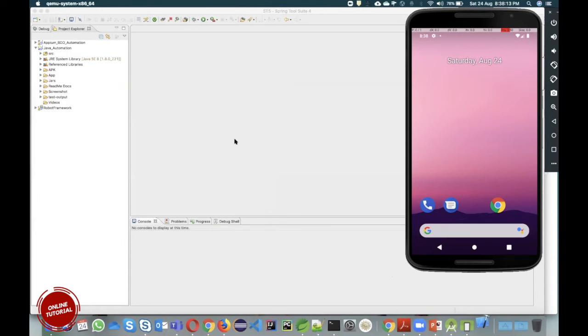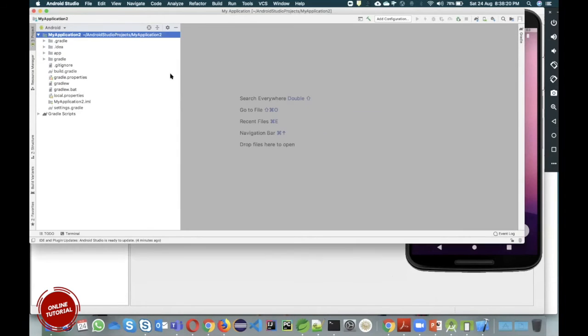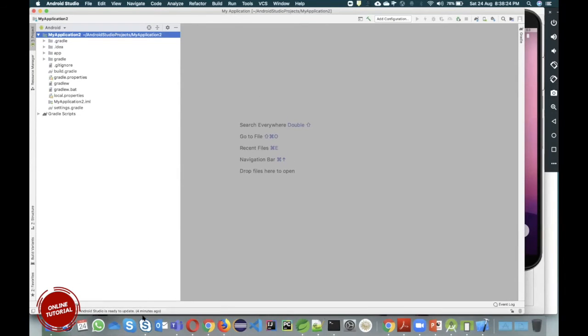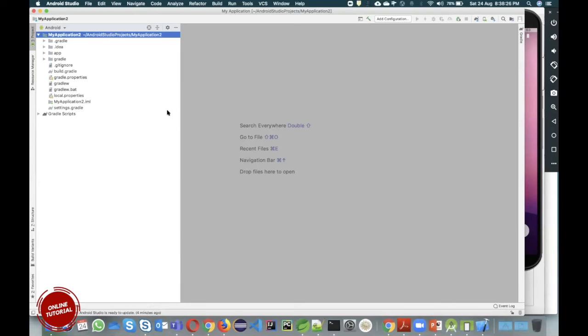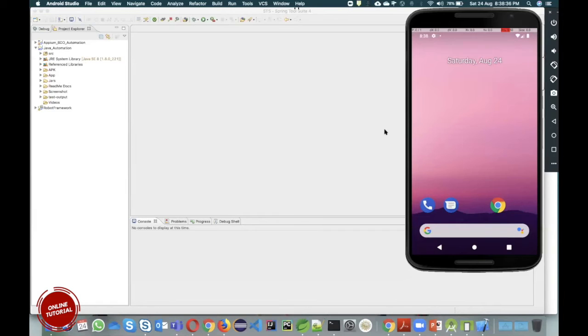Android Studio is basically an editor. Here you can start coding. A developer generally uses this to develop applications. We are not using it for that. We are just using it to get the Android SDK and other related libraries and tools, and to create a virtual device. After that, we'll not do anything here. And we have this Xcode. Let me show you.